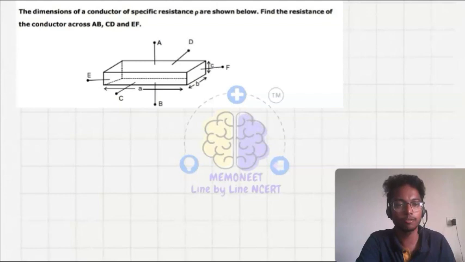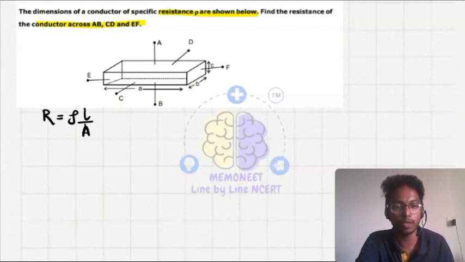So let's see one question here. The dimensions of the conductor of specific resistance rho are shown below. Find the resistance of the conductor across AB, CD and EF. We know that R equals rho into L by A, and the specific resistance is given as rho.